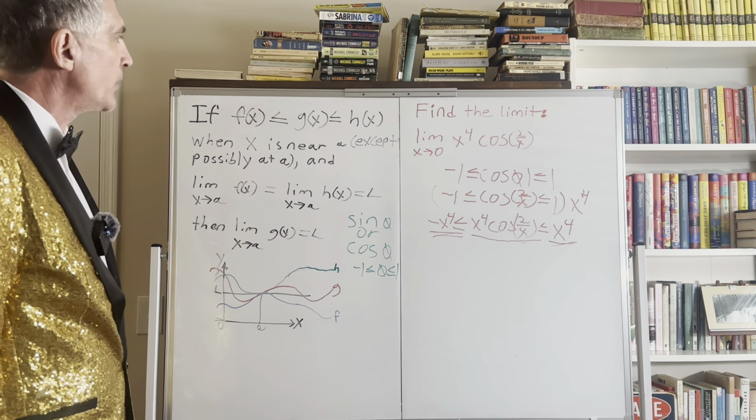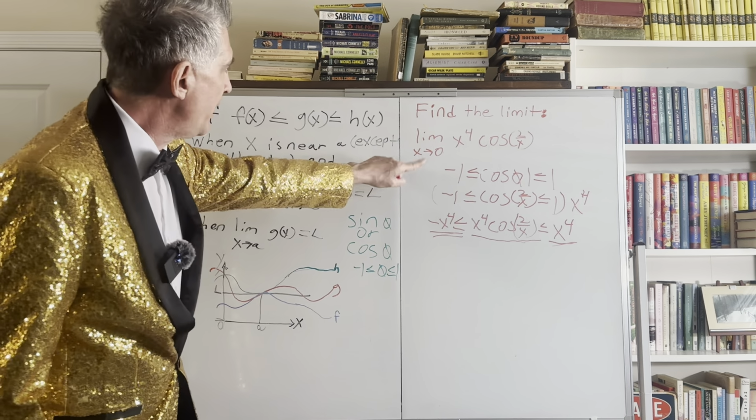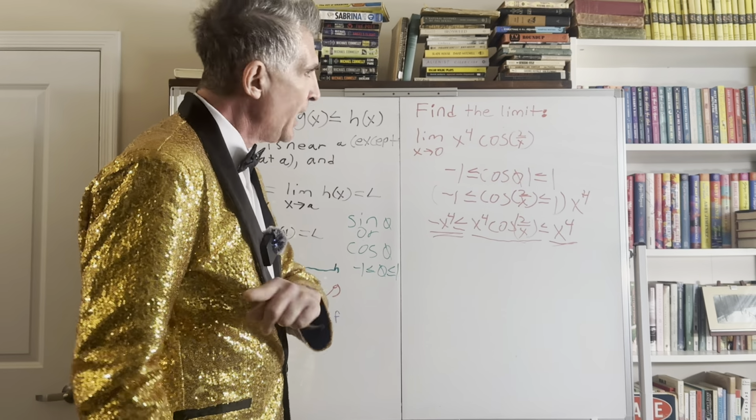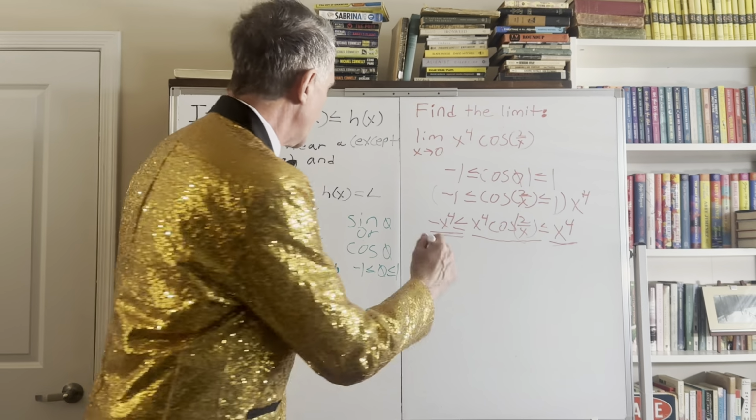We're trying to find the limits. What are we finding the limits of? Well, the problem here is as x approaches 0, and we only have to take the limits of the bottom, remember? The bottom and the top function. And if those two guys are equal, then what? Yes, we will rejoice because we know g of x has the same limit. I'm not going to keep you in suspense any longer. Let's do it right now.